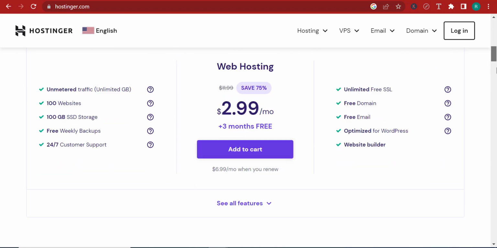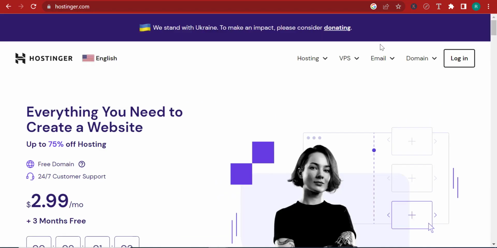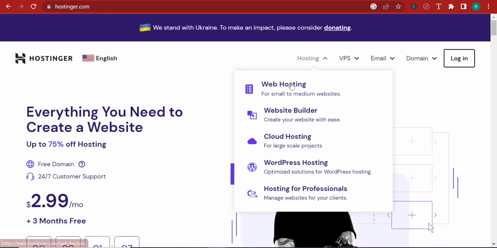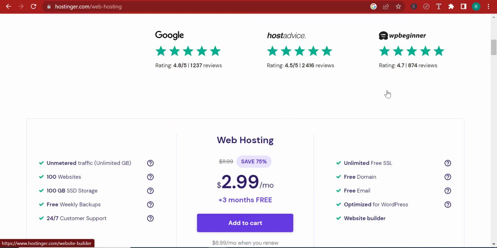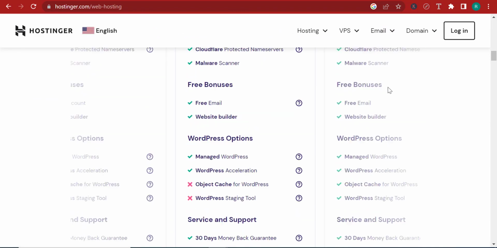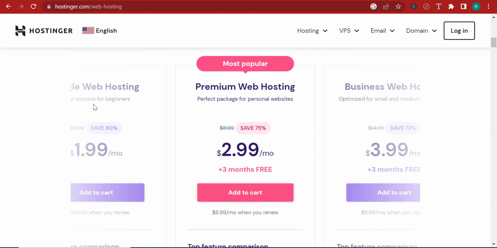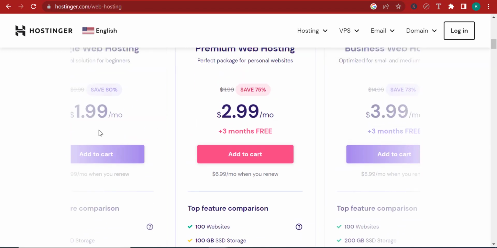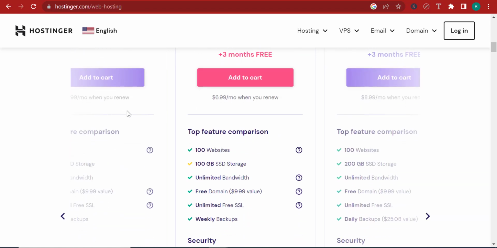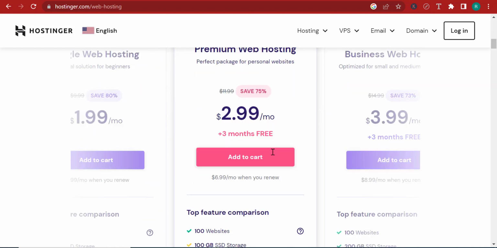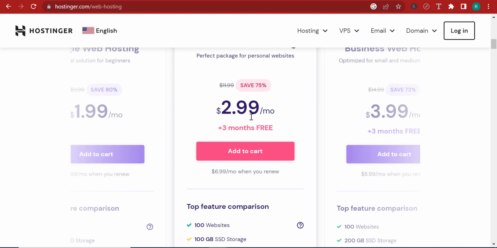And so if I scroll down over here, we can see the web hosting, but let me just click on web hosting. And if I go down, you can see the package here. We have one package, which is the single web hosting. Now, I highly recommend you not to use this one, because you can only host one website in there, and plus you don't get as much SSD storage, and you don't get a free domain. Now, with this particular premium hosting, you get it for $269 if you apply my coupon code.